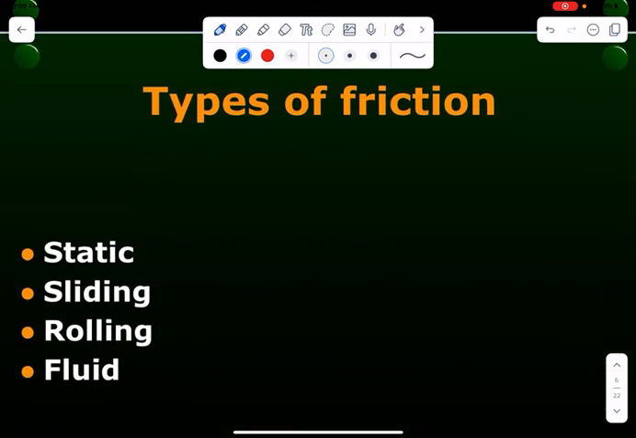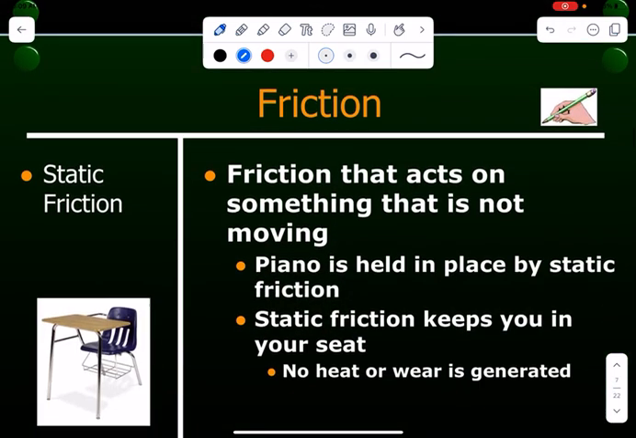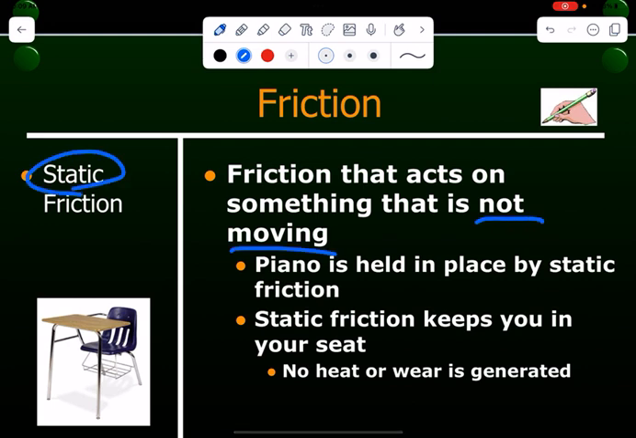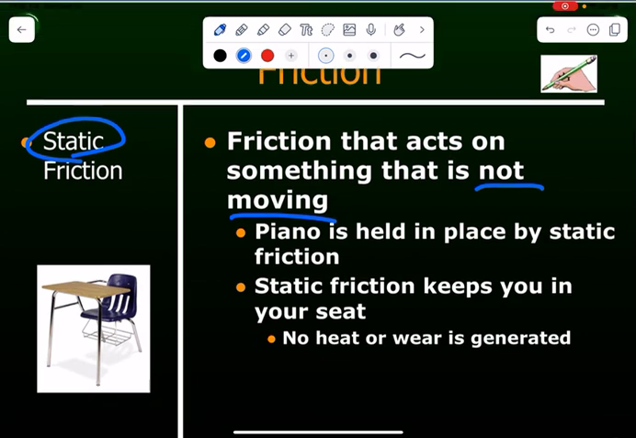And there are 4 different types of friction. The first one is static friction. This is the one that allows us to be still. So anytime you have like a book on a table, you're sitting still in a chair, chair's sitting on the floor, anything that's not moving is going to be considered static friction.